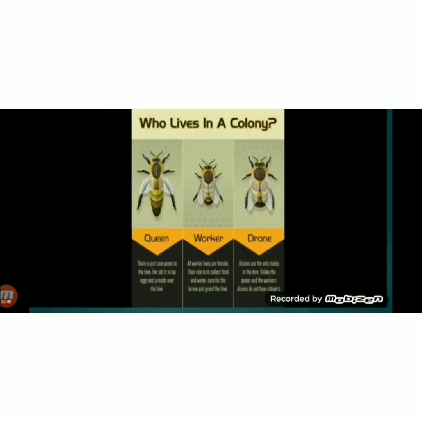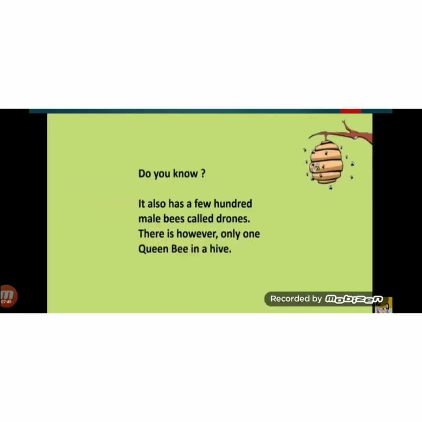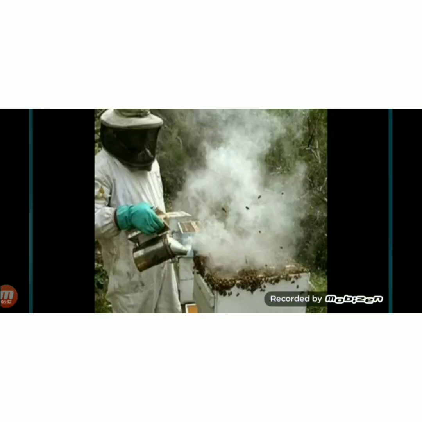You can see here queen bee, worker bee and drone. So the colony also has a few hundred male bees called drones. Male bees are called drones, the female is called the queen bee, and others are worker bees. You can see here a bee collector is making smoke near the beehive for collecting honey.